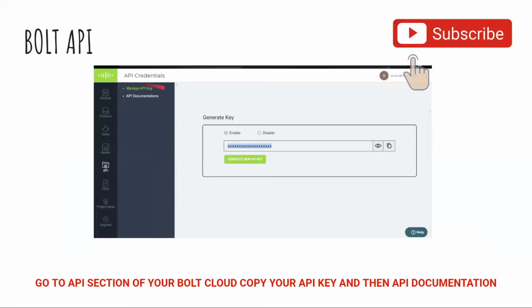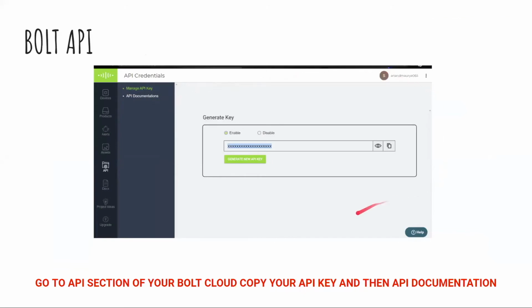two options: manage API key and API documentation. For manage API key, you will see an interface to generate a key. This is your API key, but not your API. I am repeating again, this particular thing is your API key. This is not your API. When you go to manage API key, you will see some XXX written. This is to hide your API key, because if anyone gets it, they can get access to your hardware devices and all. So it's very necessary to hide your API keys and not share them with anyone else.